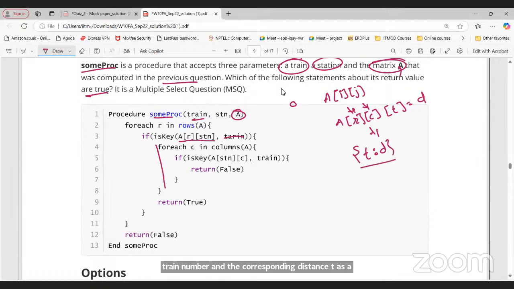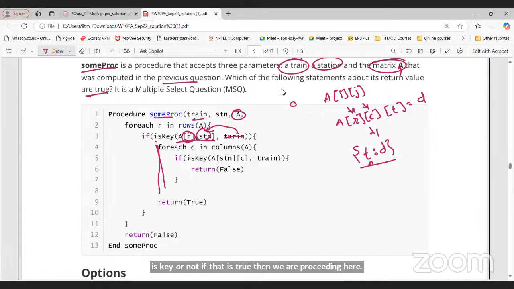So this is what we got in the first question. The same A is considered here as well. So for those two stations, we are checking whether that train number is a key or not. If that is true, then we are proceeding here.